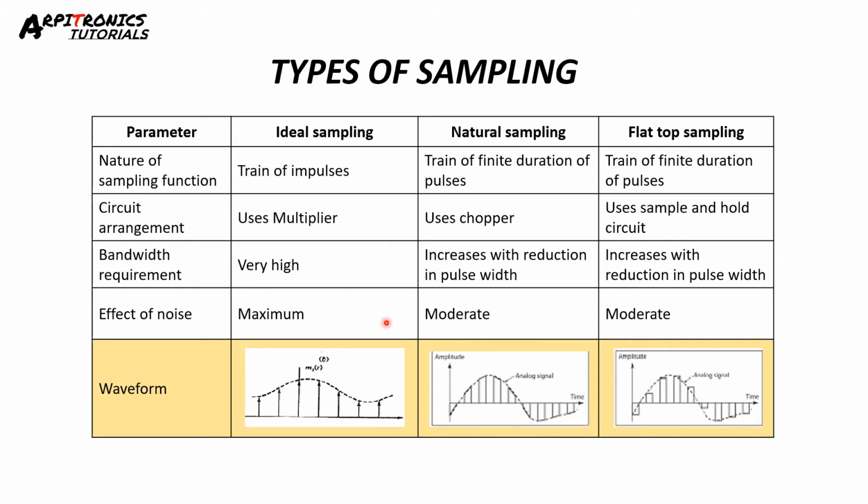The waveform shows the ideal sampling according to the sine waveform. The samples are there. Here a train of finite duration pulses is used, and here is the flat top sampling, where the tops of the pulses are flat, as shown in the figure.